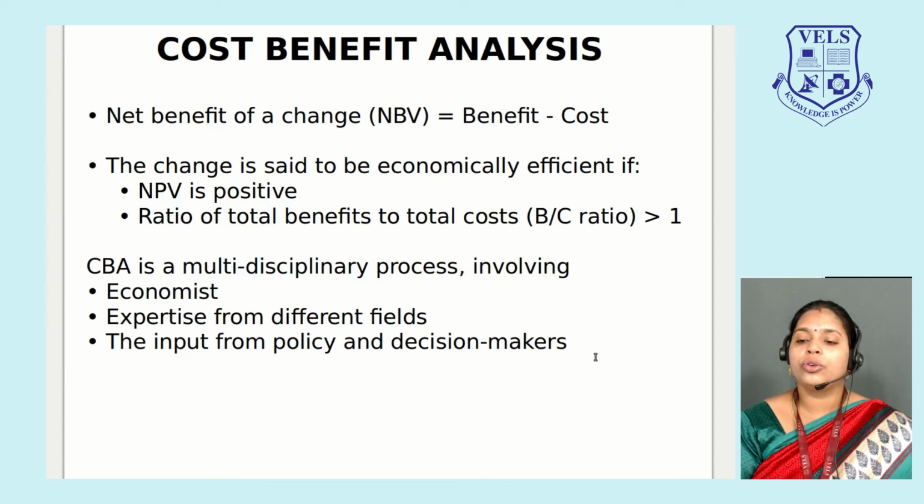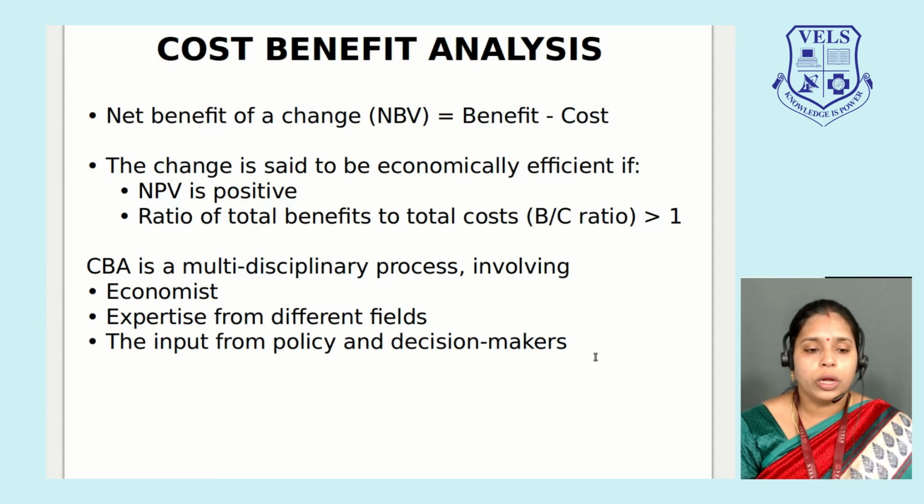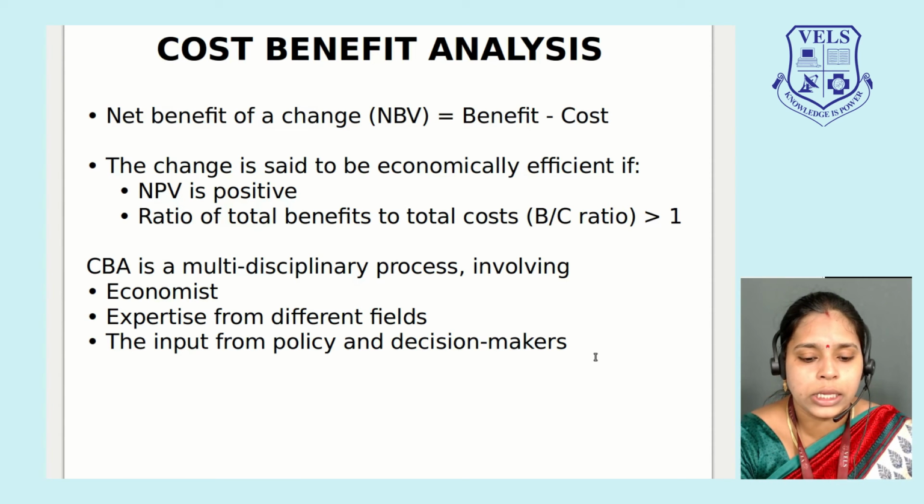That ratio should always be greater than 1. At the same time, my net benefit should also be positive, not negative. The net present value should be positive. It should not be less than 0.